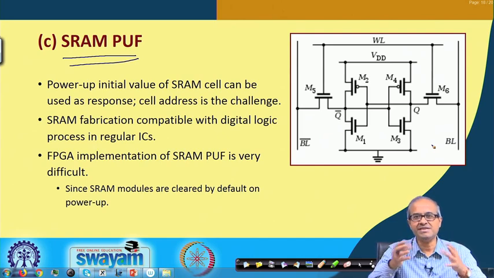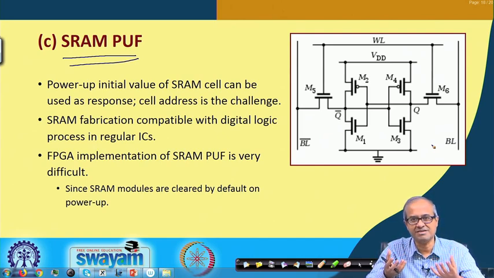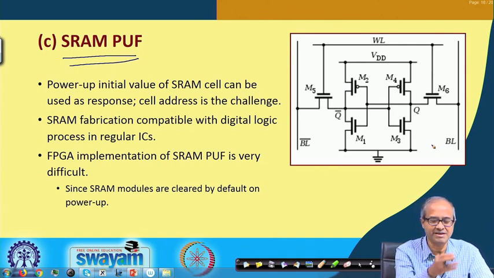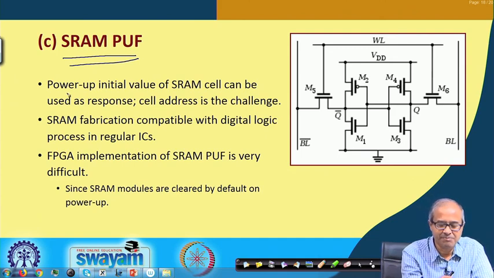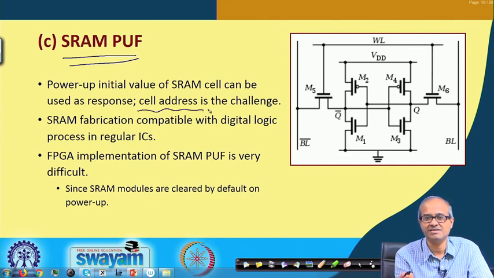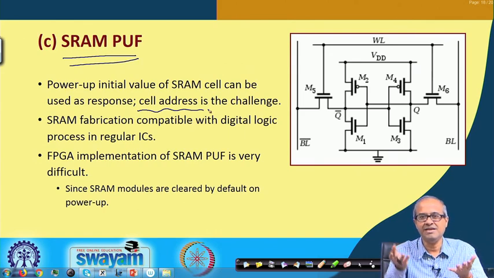So, if you have many such random access memory cells, depending on the manufacturing properties, they will be initialized to 0 or 1 randomly. This is the idea behind SRAM PUF. The power-up initial values of SRAM cells are used as response, and which cell you are selecting, that is the cell address, that will be the challenge. Randomly you select a cell, you see it is 0 or 1, randomly you select another cell, see it is 0 or 1, like that.